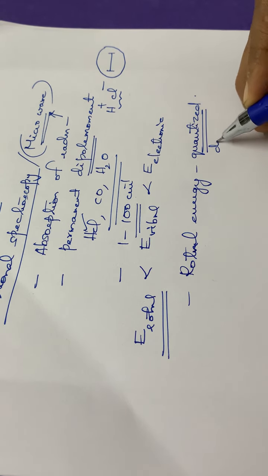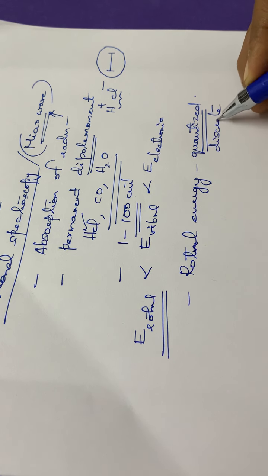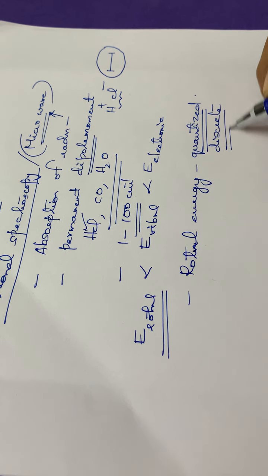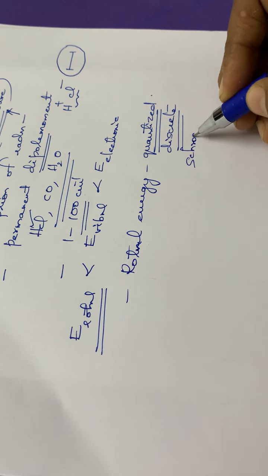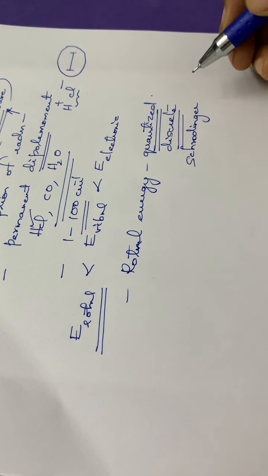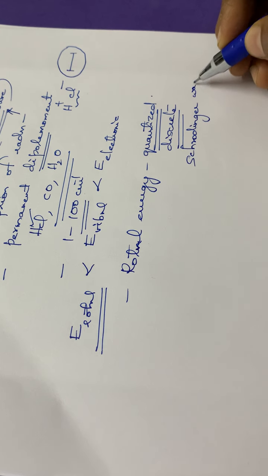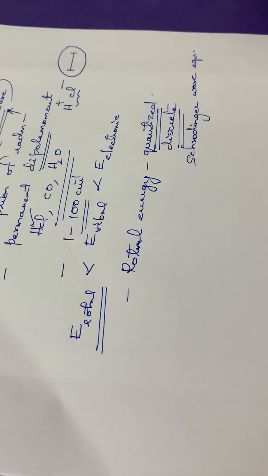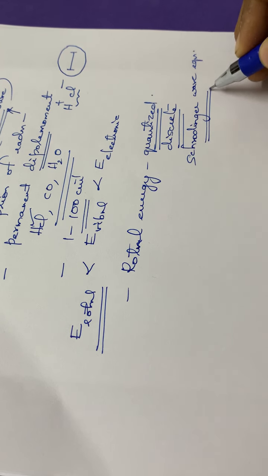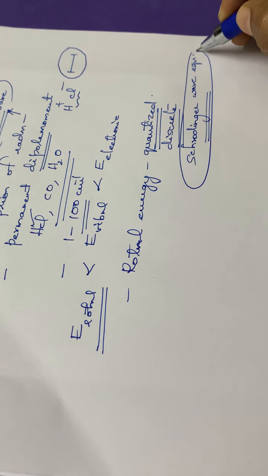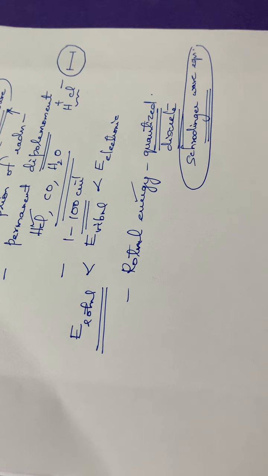The values can be calculated with the help of the Schrodinger wave equation. You have studied the Schrodinger wave equation, isn't it? It is dou square psi by dou x square plus dou square psi by dou y square plus dou square psi by dou z square plus 8 pi square m by h into E minus V into psi is equal to 0. With the help of this Schrodinger wave equation, the rotational energy can be calculated.